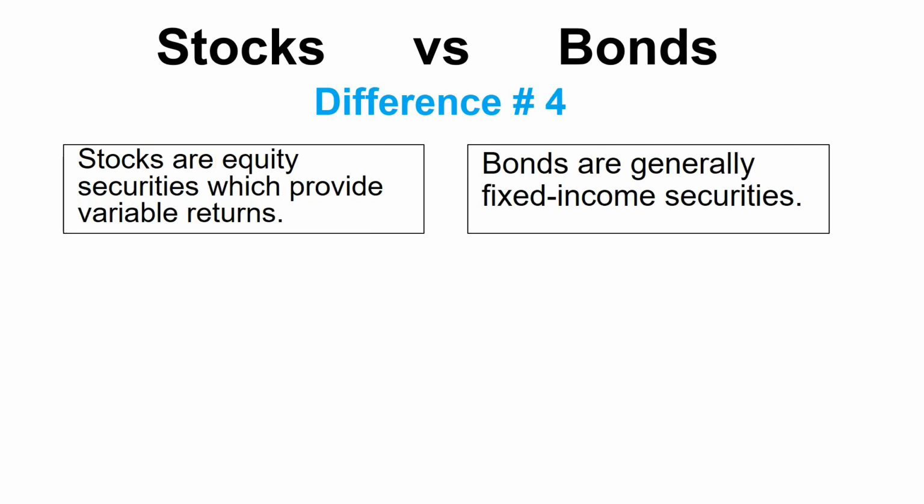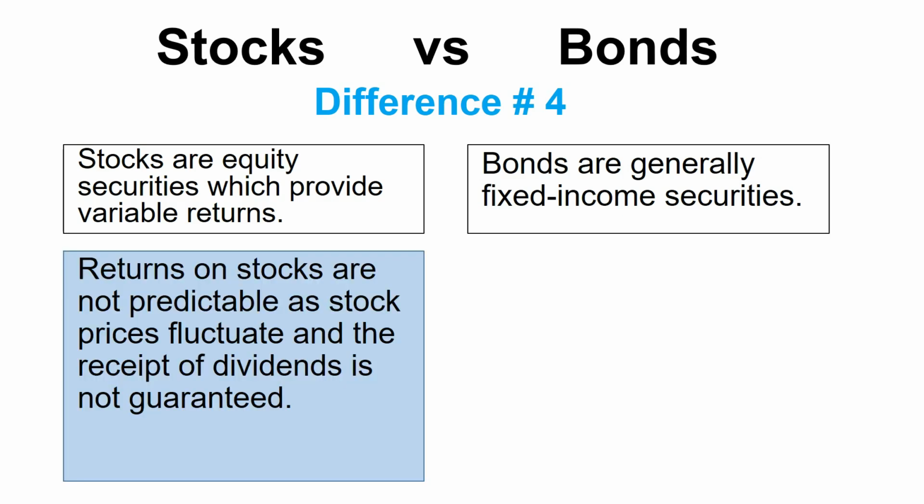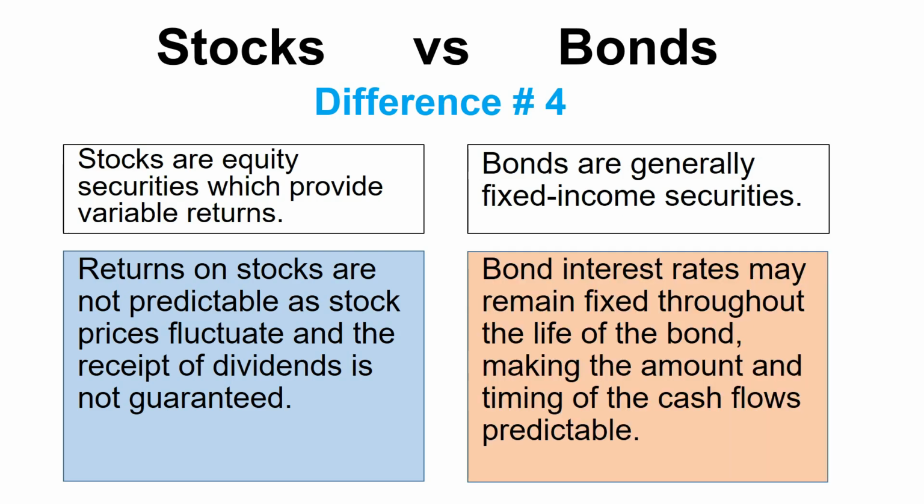Difference number 4. Stocks are equity securities which provide variable returns, while bonds are generally fixed income securities which provide a known return. Returns on stocks are not predictable as stock prices fluctuate and the receipt of dividends is not guaranteed, while on the other hand, bond interest rates remain fixed throughout the life of the bond, making the amounts to be received known and the timing of those cash flows predictable.